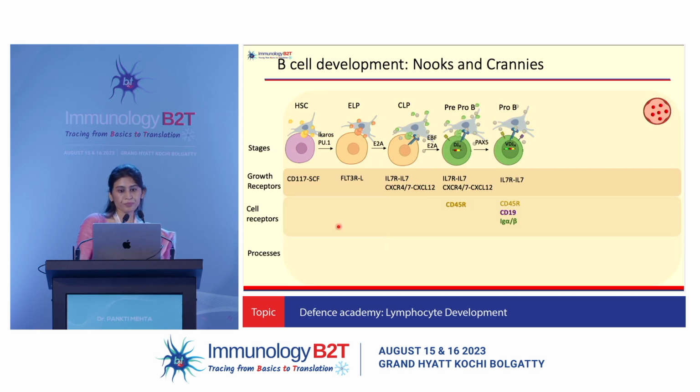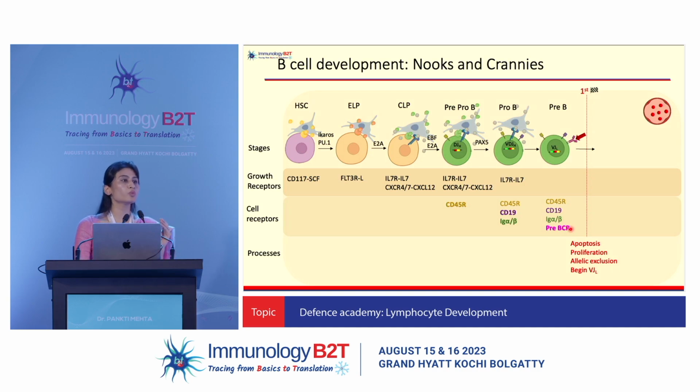of B cells. After formation of the pro-B cells, now your heavy chain has been rearranged and you have the pre-B cell that is expressing the pre-BCR on its surface. So you have the pre-BCR, CD19, CD45 at the pre-B cell stage, and it will now receive signals through the pre-BCR. This signal results in a process very similar to beta selection that was happening in the thymus.